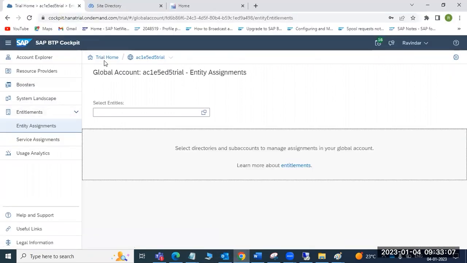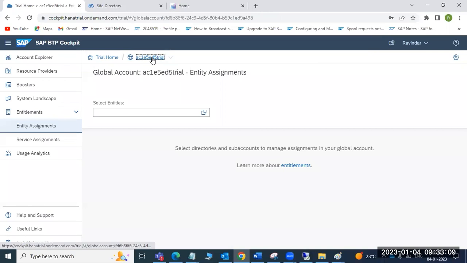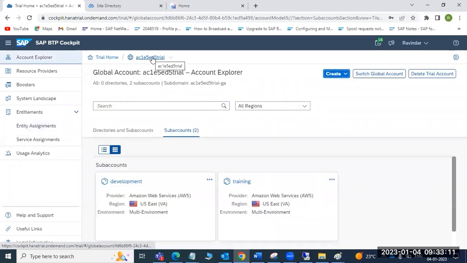Okay, so this is the BTP. These are the BTP accounts. This is the BTP main account. Up to this part, SAP will provide to us. Up to this part, this is the enterprise account. They will provide it to us. Up to this part, SAP will provide.